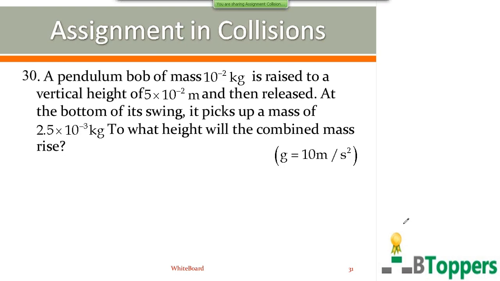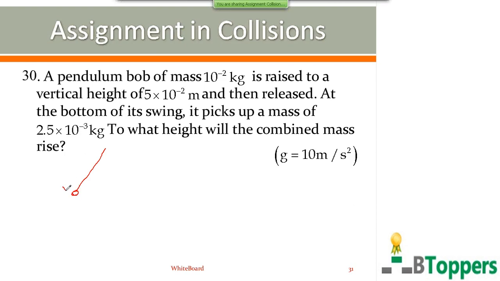To find the vertical height to which the combined mass rises after collision, you need to find the velocity of the combined mass just after collision. To find the velocity of the combined mass just after collision, you have to first calculate the velocity of the pendulum bob just before collision with the second particle at the bottom of its swing.